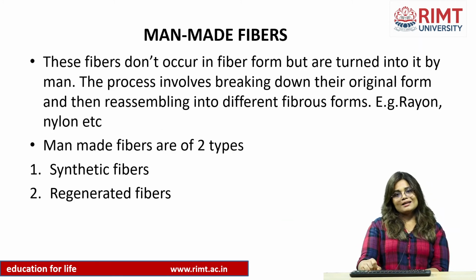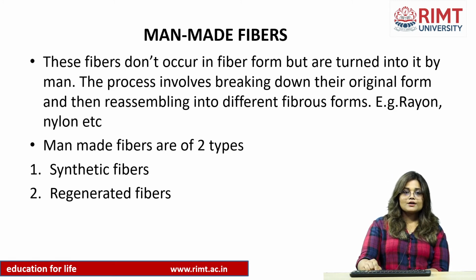Next, moving to the man-made fibers. We have studied about the natural fibers. Now moving to the man-made fibers. These fibers don't occur in fiber form, but are turned into it by man. So man-made fibers are not at all in the form of fibers.